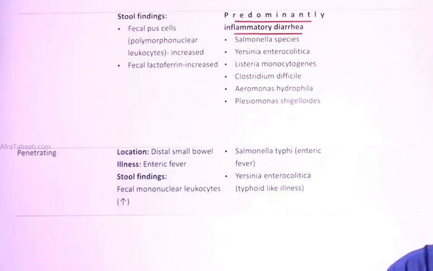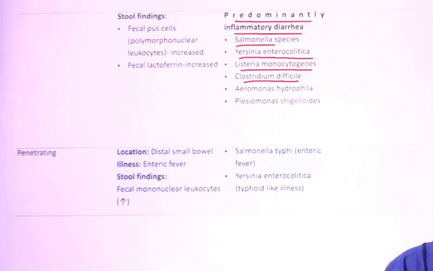Let's have the names of them also. Salmonella. Shigella is bloody, but Salmonella is not bloody diarrhea. Yersinia enterocolitica, Listeria monocytogenes, Clostridium difficile. Clostridium difficile CDAD, you know that. Aeromonas and Plesiomonas are here also. Aeromonas and Plesiomonas mean they can cause both inflammatory as well as non-inflammatory forms. So that is also to be remembered.